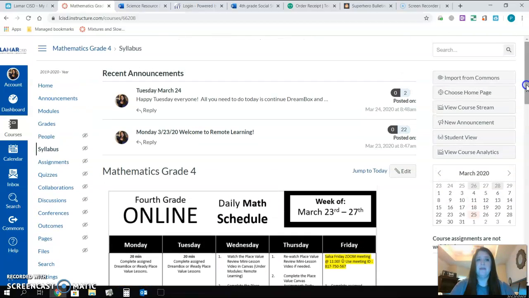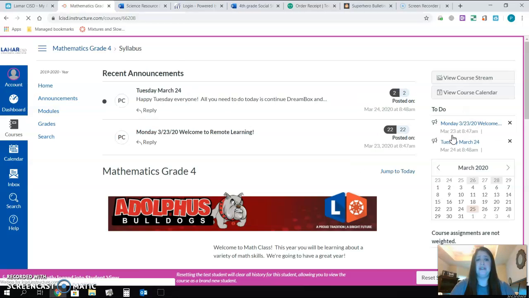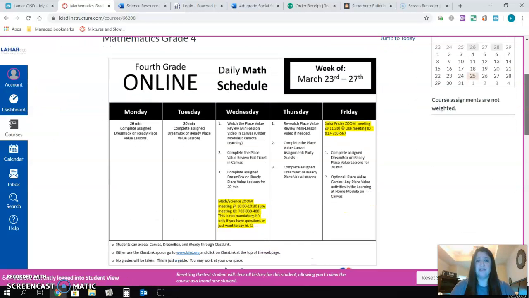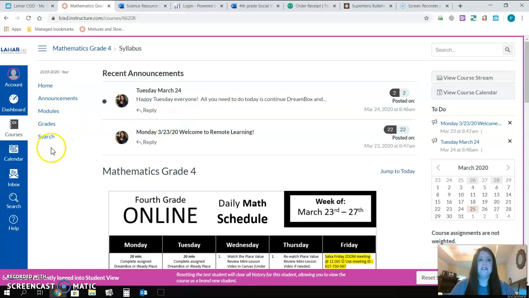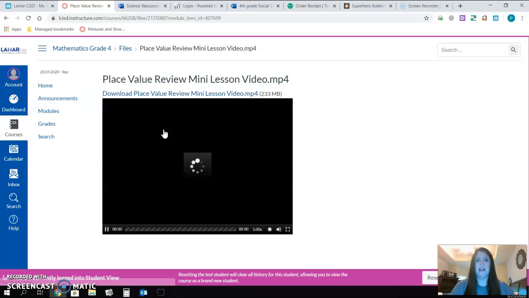If you go back up here, you all don't have as many options. Let me go to student view. This is what it looks like to you when you click on your math course. Over here, you don't have as many options as I do. You just click on modules. I moved the remote learning section all the way to the top so you can access it very easily. Right here it says place value review mini lesson video. You click on that and it should open it right up.